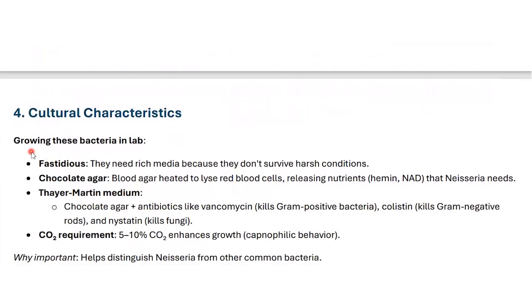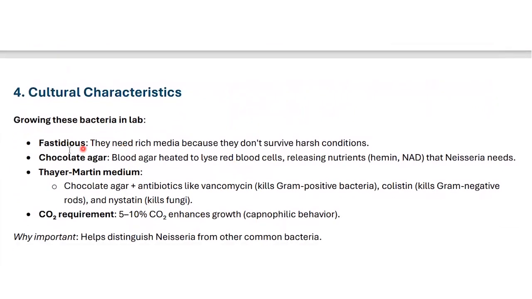Cultural characteristics. Growing these bacteria in the lab is fastidious. They need rich media because they don't survive harsh conditions. That's why they are called fastidious, because they require extra nutrients for their growth. Chocolate agar is blood agar heated to lyse red blood cells, releasing nutrients like hemin and NAD that Neisseria needs, so it grows on chocolate agar. That is the important thing.